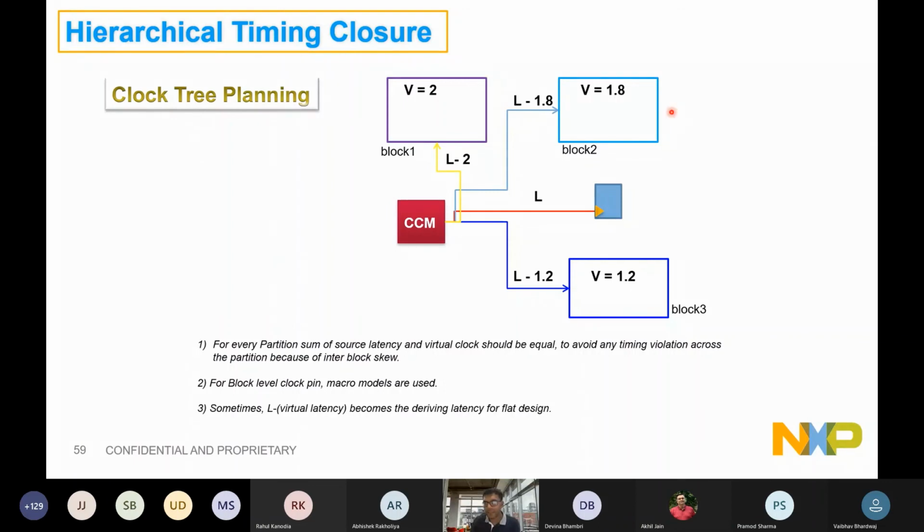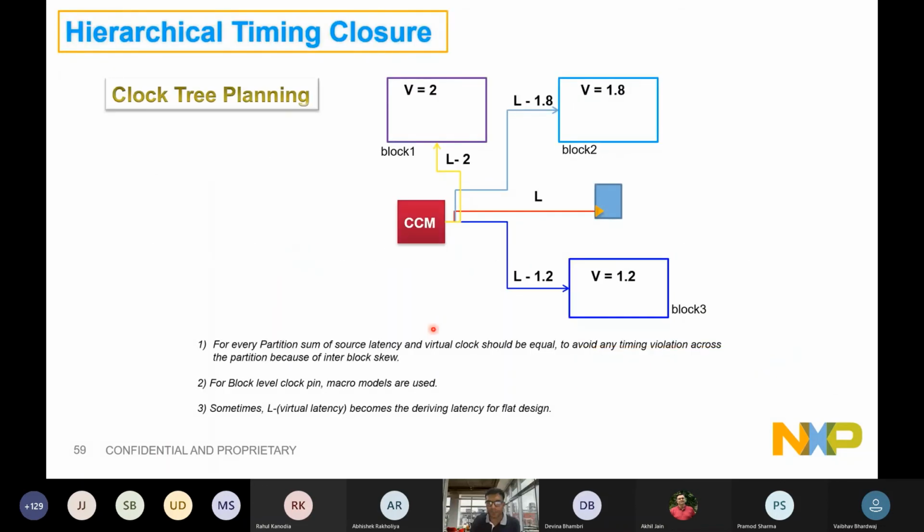That is why when you close this block, assuming some virtual latency of input output delay and your boundary setup and hold is closed, and while this will be talking to this flop, this block, where the flop also closes a design assuming certain delays, this flop to flop path will automatically be clean, right? That's how the clock tree planning is done for the hierarchical design. Okay.